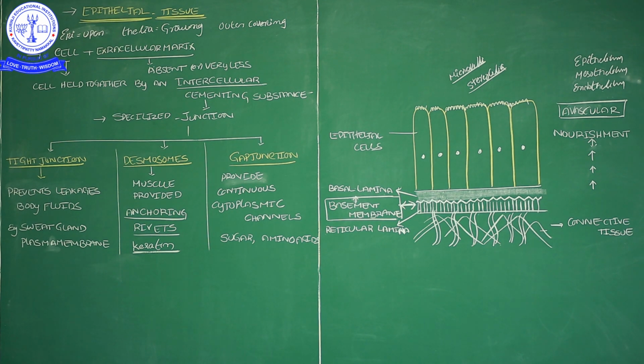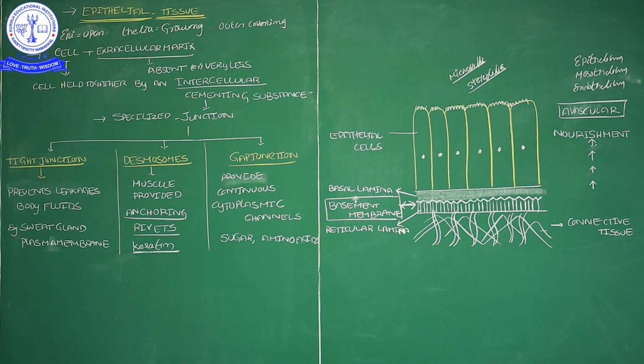Now for understanding, I will tell one example. Our skin, that skin tissue belongs to epithelial. Below that skin there is the basement membrane, and below that basement membrane there is connective tissue. Muscle and bones are there in our body. Bone is one of the connective tissues. So they take support from the connective tissue and muscular tissue also.